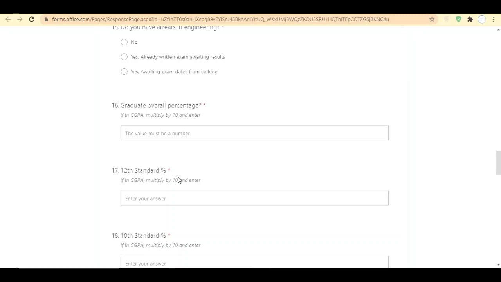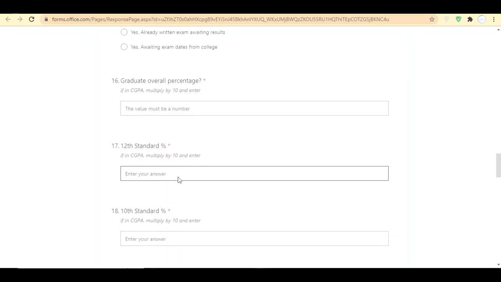If you have a GPA of, for example, 7.5, you must multiply your GPA by 10. That gives us the answer of 75%. Here you have to enter the 75%, not CGPA. In the 17th detail, they are asking for the 12th standard percentage. Here also you must enter the percentage, not GPA.